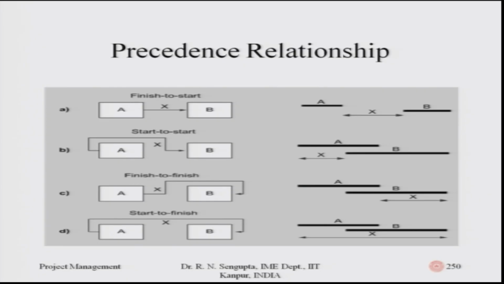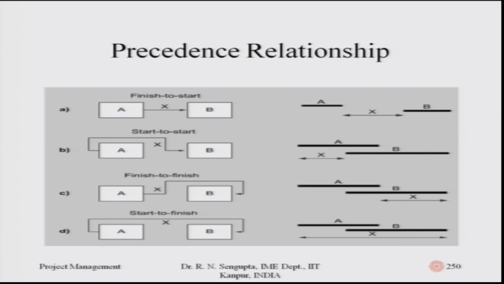Finish to start, this x is the number of days. In the right side diagram, it means there is a number of days between A ending and B starting. Start to start means x is the number of days between where A starts and B starts. Similarly, finish to finish or end to end means that once A ends and B ends, the number of days is given as implied.